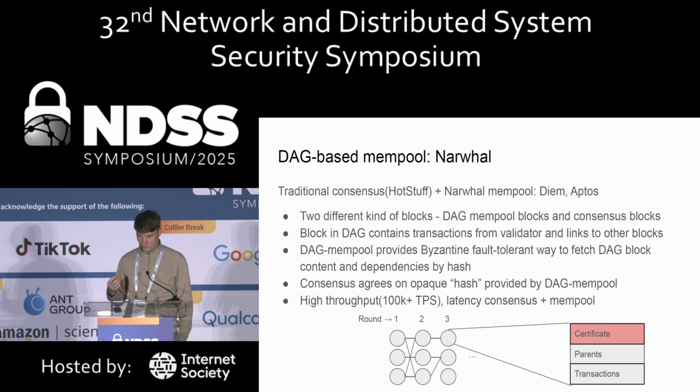And so, to answer what consensus commits, it commits the hash of one of the nodes of this DAG-based mempool. Using this technique allows scaling throughput very high. You can get 100,000 or more transactions per second. But it's two different systems, so for the latency of a transaction, you need to first propagate it through the mempool and then commit it through some different consensus protocol.